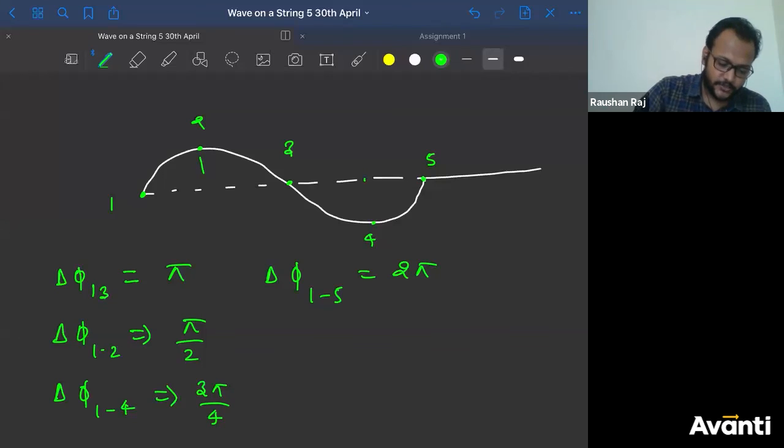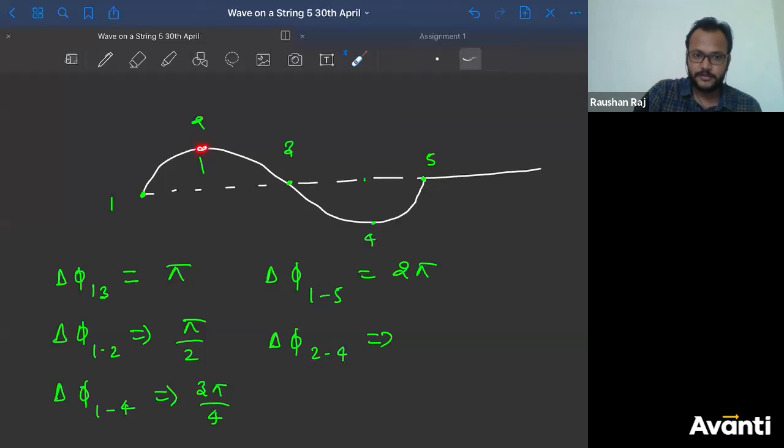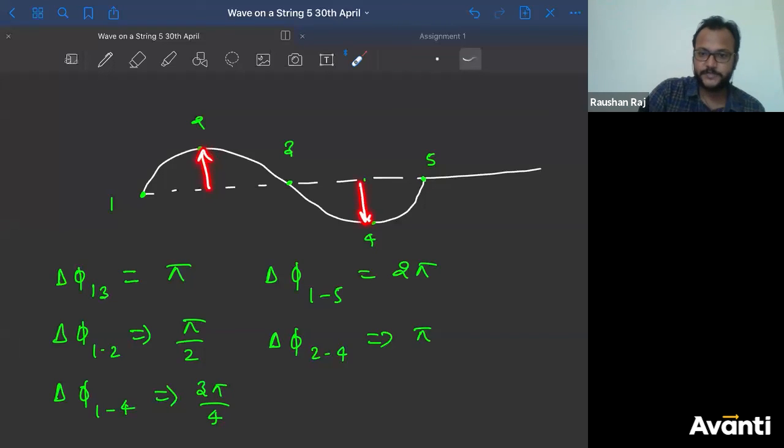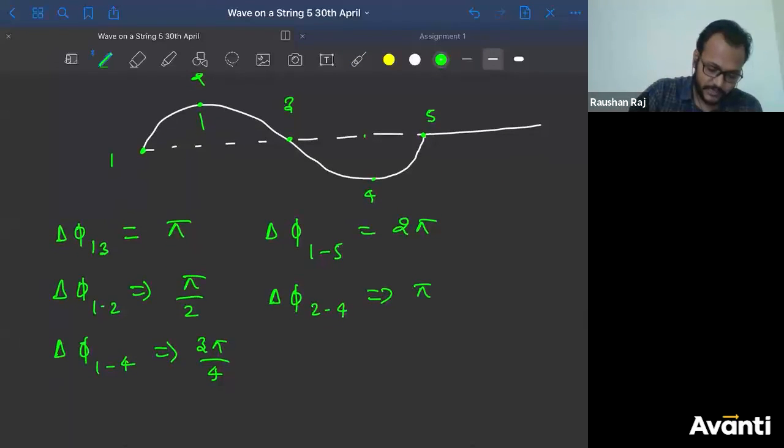चलो, good. So ऐसा कुछ हुआ. Now if I ask you to find phase difference between 2 and 4, क्या लिखोगे? Phase difference between 2 and 4. क्या लिखेंगे? सीधा pi. Okay? Pi. Why? They're out of phase. This is upward में है, positive displacement. This is negative displacement. This is at the positive extreme. This is at the negative extreme. तो उस केस में what is the phase difference? That is pi.